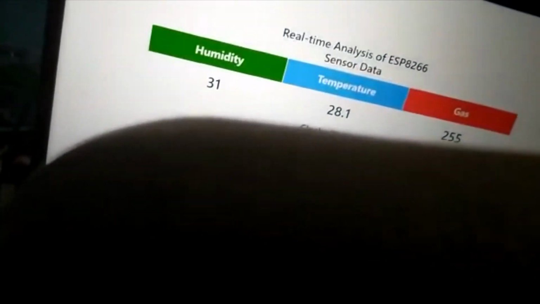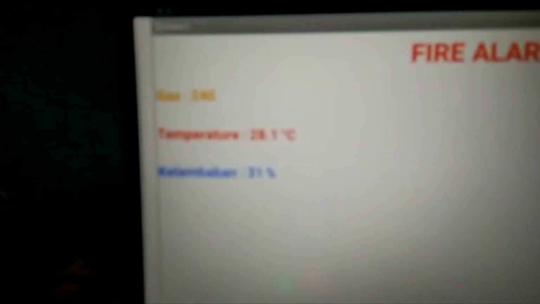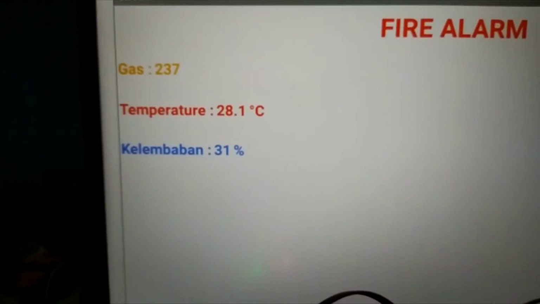And for the Android application, this is 230, and we're gonna add some more gas. We're gonna add more gas.